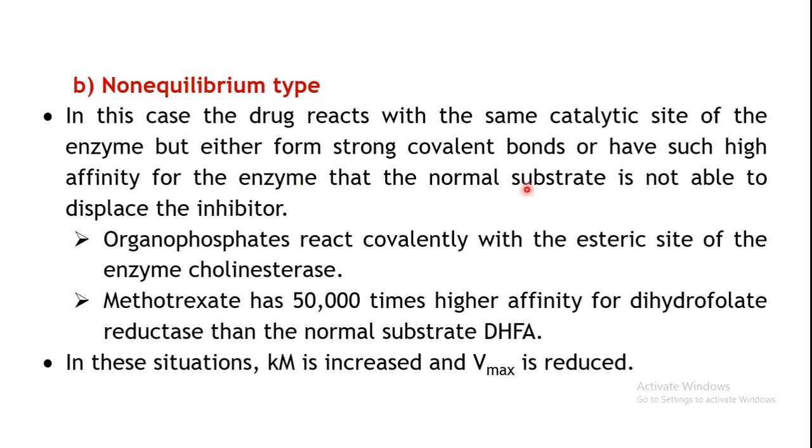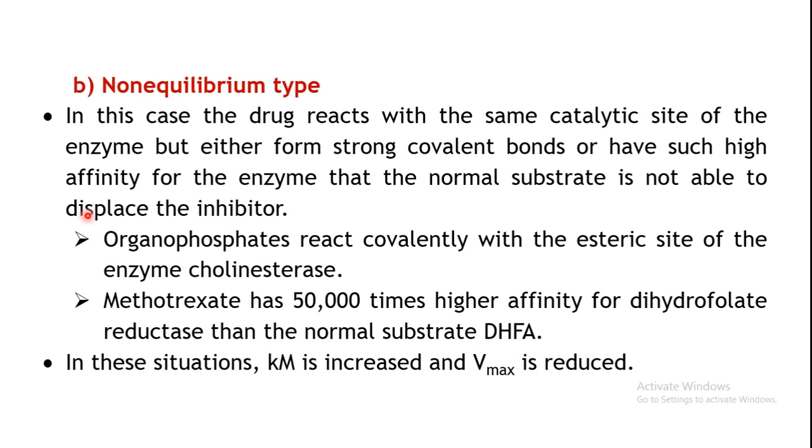This binding is such that your normal substrate cannot displace the inhibitor.